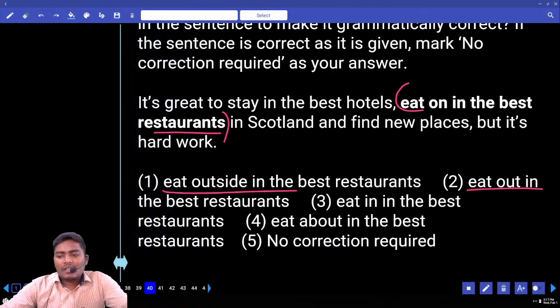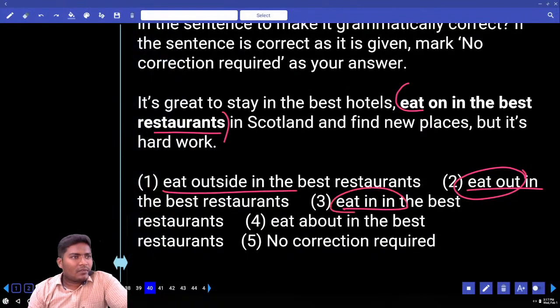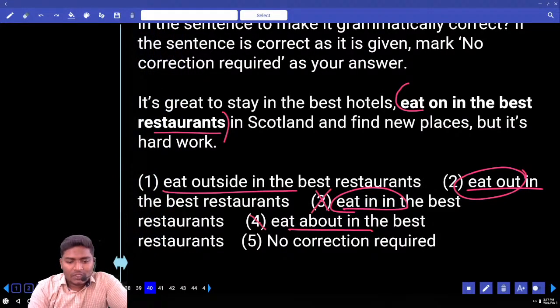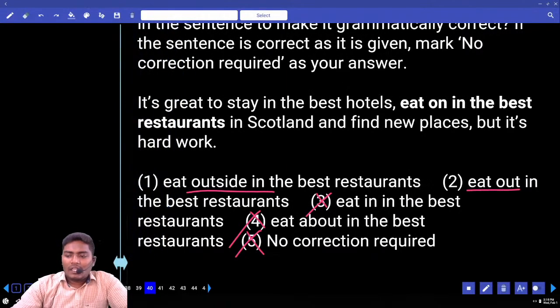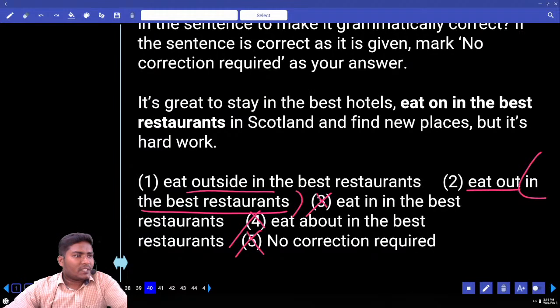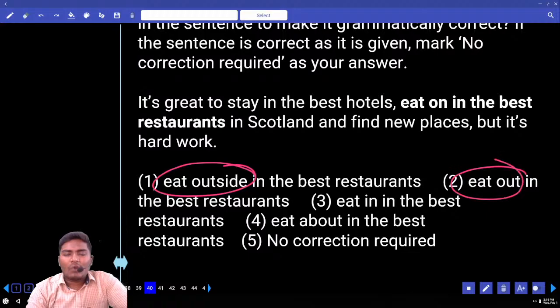Next, another term that we have here is let us eat out. Underline eat out. Don't add out to in. Underline eat out. This is one category. Another one is eat in. Do you have any combination like eat about in? No, we don't use it. So technically 3 and 4 are out. Now eat on in, that is also out. Eliminate 3, 4, 5. Now your answer must be eat outside in, or eat out in. See, in combines with the best restaurants. In the best restaurants. Now your answer must be decided with eat outside or eat out, which is the correct